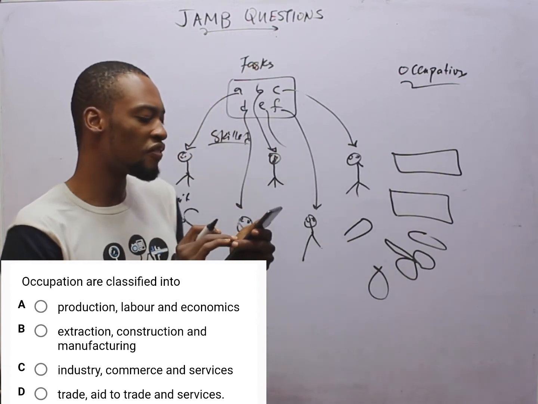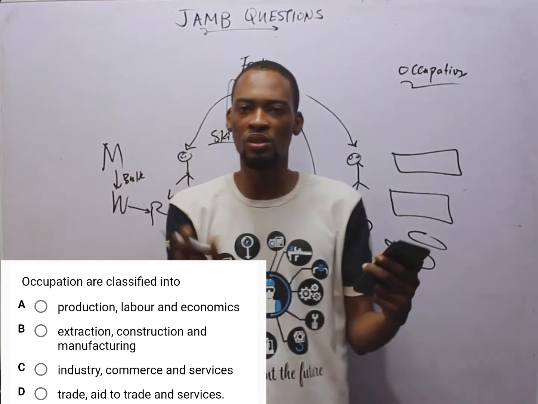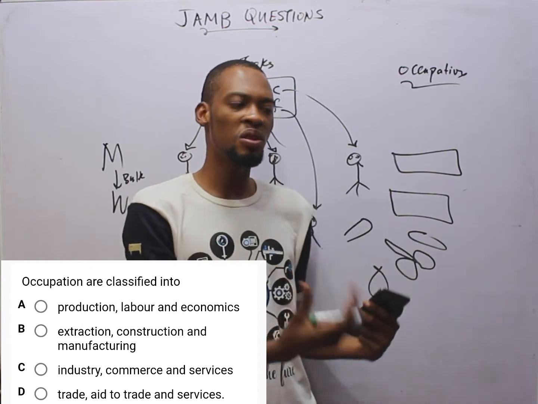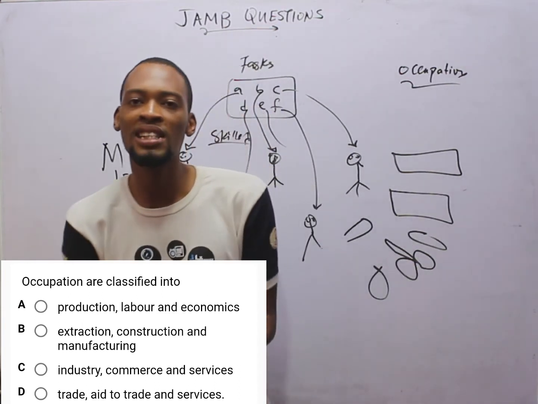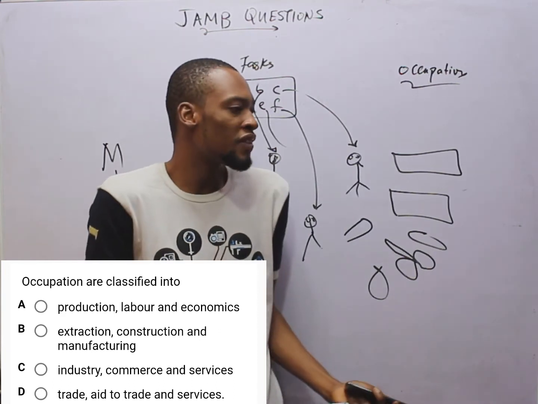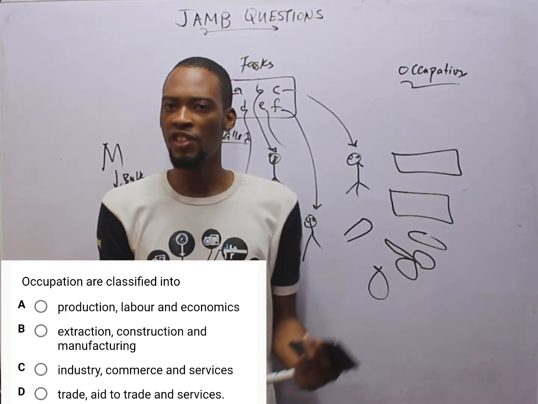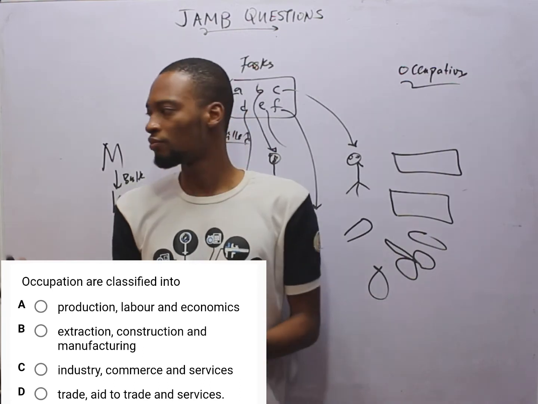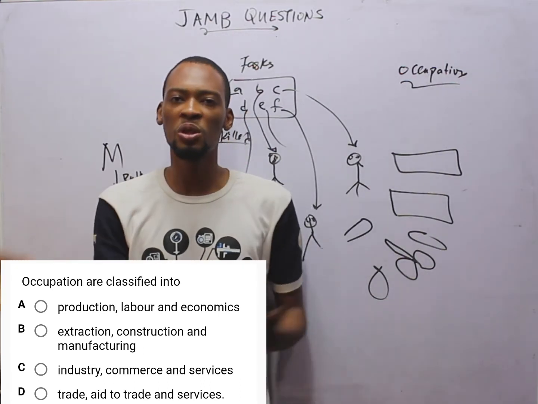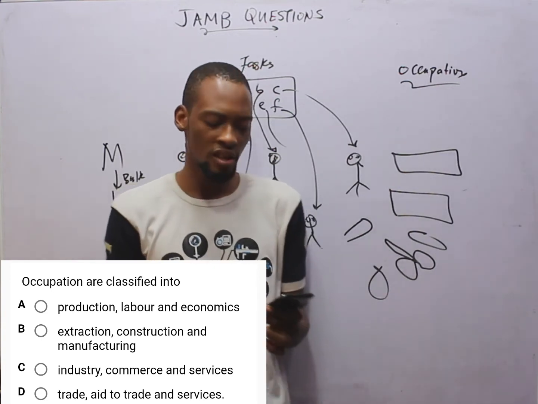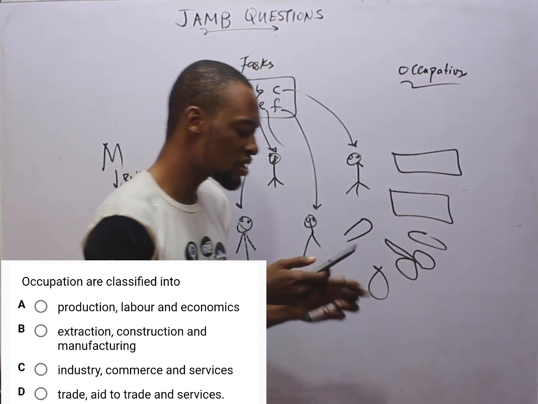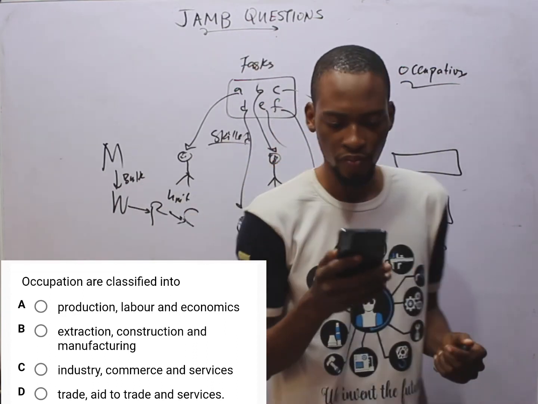For example, I am teaching you, I am rendering a service, the service of a doctor. So we have direct and indirect services. Direct services are the ones you pay for directly. If I am a home teacher, you pay me directly. But the services of soldiers, policemen, doctors in public sectors, they are indirect because the government pays them. So in this case, option C is the correct option.